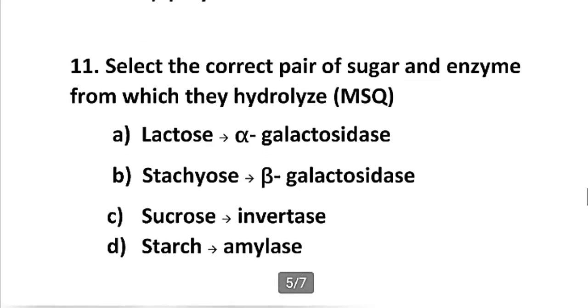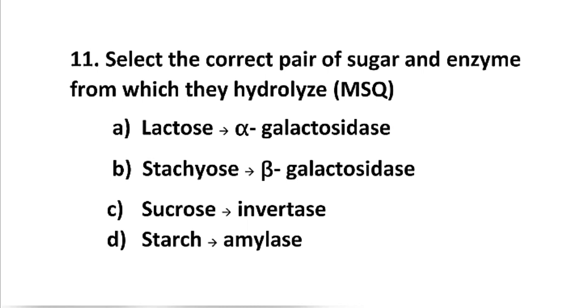Now moving to the next question. Question number 11. Select the correct pair of sugar and enzyme by which they hydrolyze. It is an MSQ type question. We have to select a sugar and the enzyme by which it can be hydrolyzed. The first option is lactose and the enzyme given is alpha galactosidase. The second option is stachyose and the enzyme given is beta galactosidase. The third option is sucrose and the enzyme given is invertase. The last option is starch and the enzyme given is amylase.